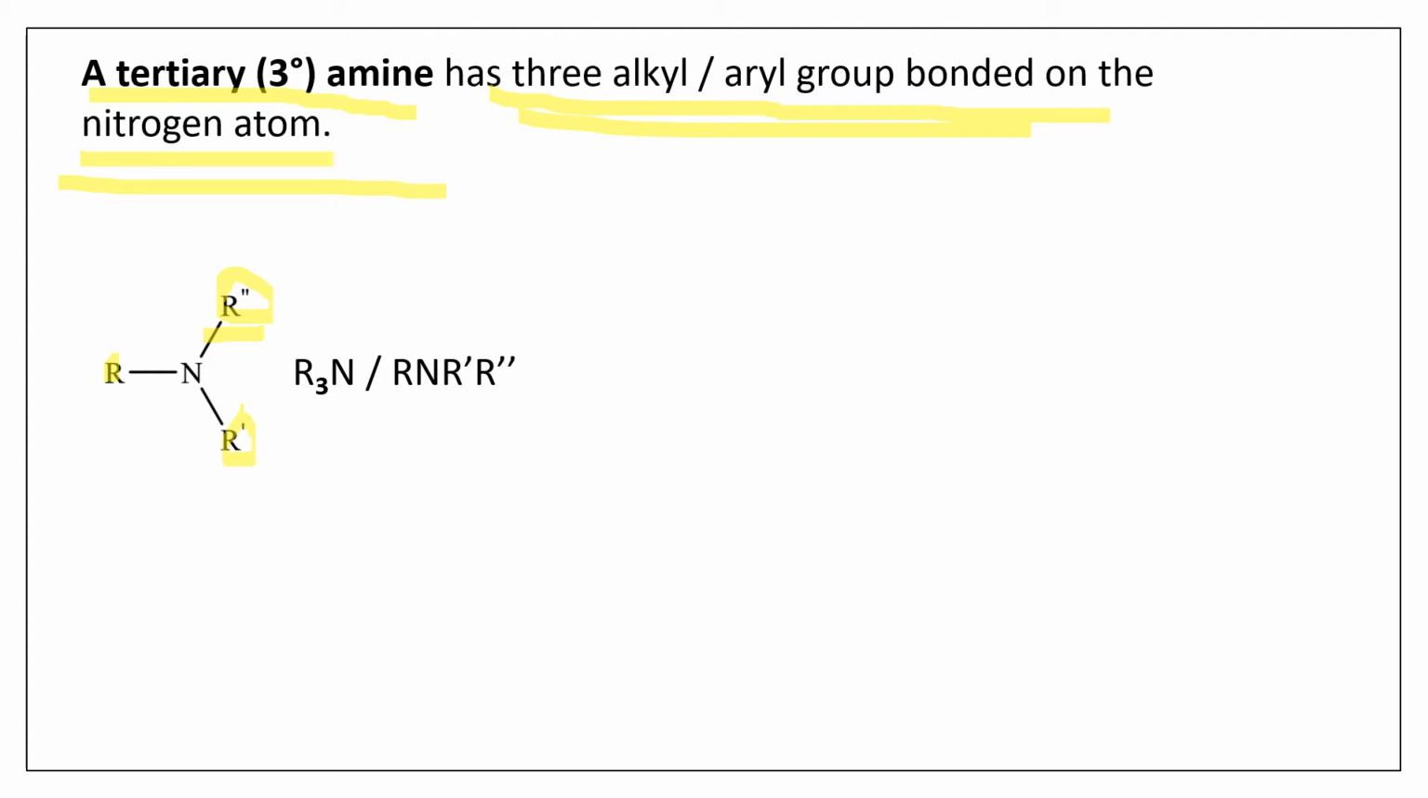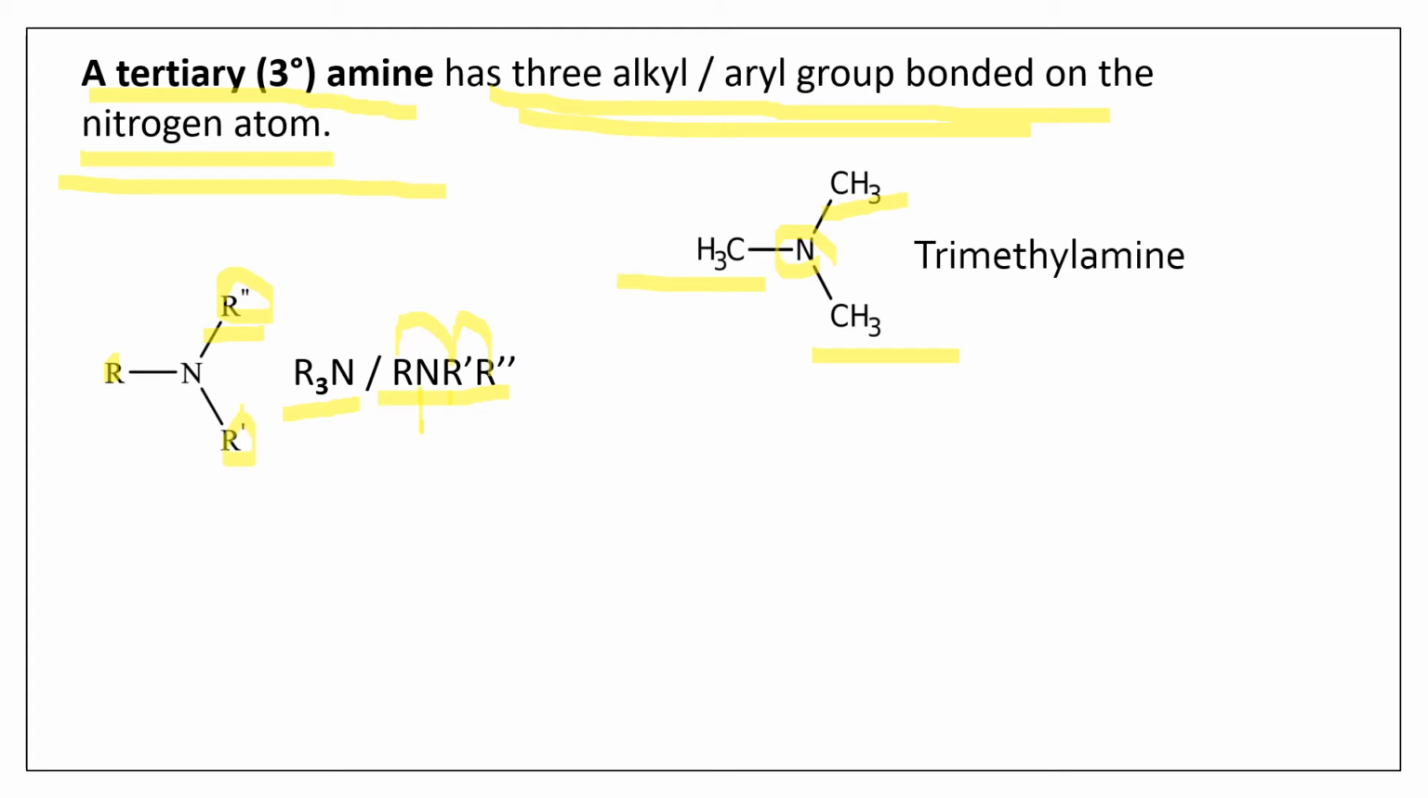So we can write it as R3N, or it can also be written as RR'R''N, where R represents an alkyl or aryl group linked to this nitrogen. Okay. So here we have an example where to the nitrogen there are 3 groups linked. Which are those groups? They are the methyl groups or alkyl groups, right? So we call it trimethylamine. So this is an example for a tertiary amine. Why? Because the nitrogen is linked to 3 alkyl groups, or 3 methyl groups in this example.